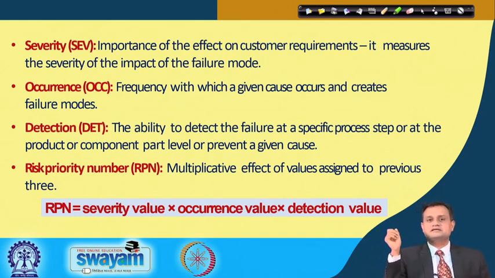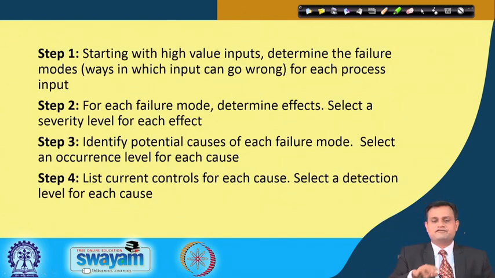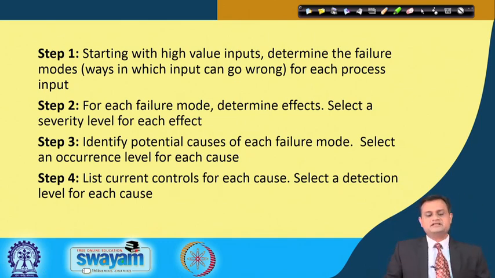Typically it is a multiplicative effect of the values assigned to the three: severity, occurrence and detectability. So, FMEA steps are very simple to follow. Step 1, start with high value inputs, have a cross functional team for each process input. Step 2, once you have identified the failure mode, determine the effects and select the severity level. Step 3, identify potential causes of each failure and select an occurrence level, how many times it can occur.